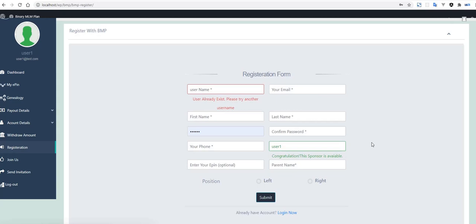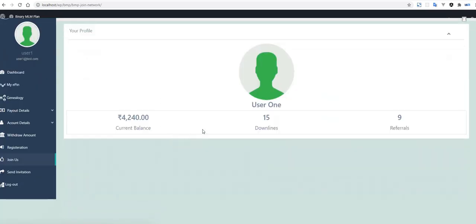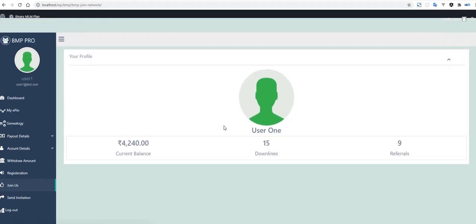That is the only difference between this and the normal process. This is basically join. These are the options for a user who is not a member, a normal WordPress user, and if he wants to join the network, this process happens.